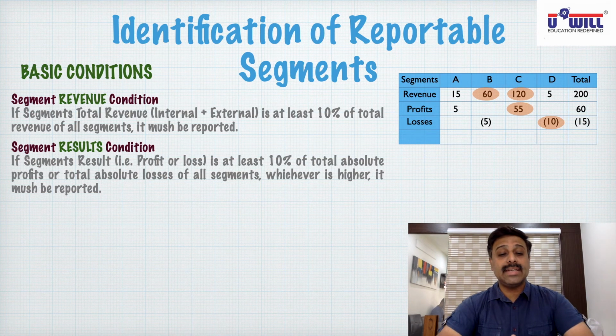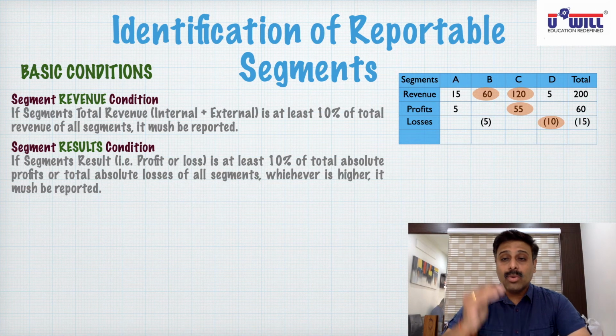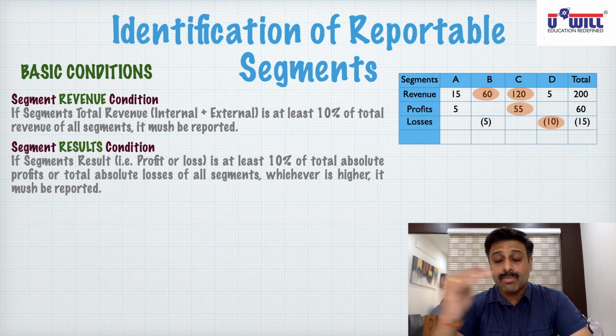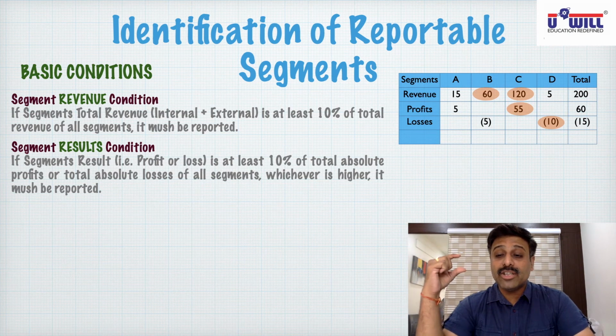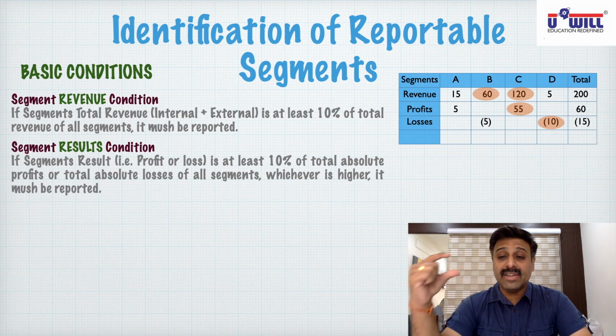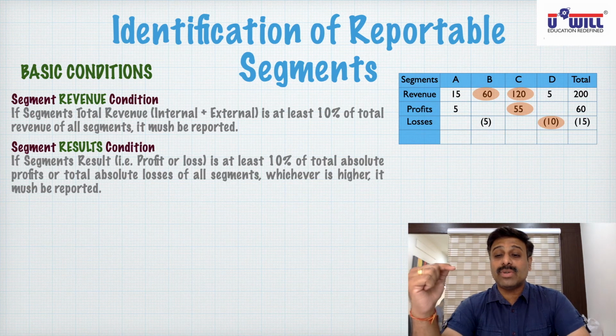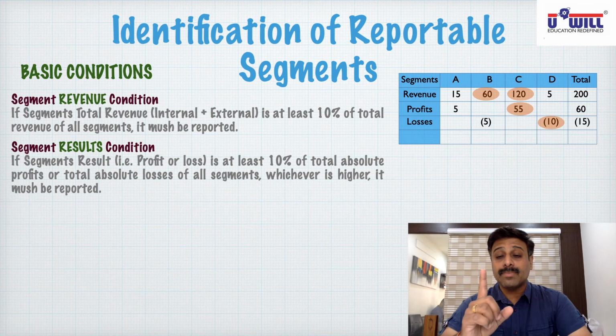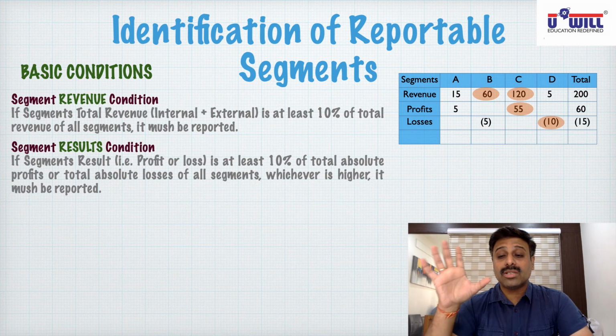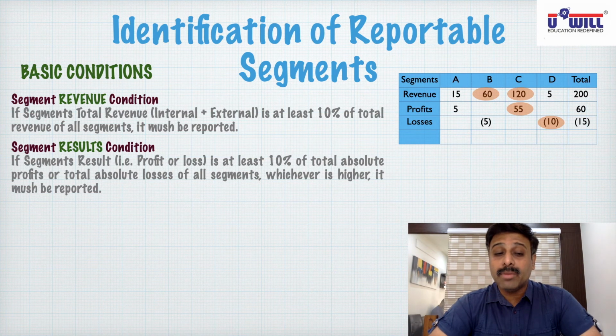I hope everyone is clear with the segment's results condition. What you are supposed to do: first find the total profits, then find the total losses, then take whichever is higher. So total profit 60, total losses 15. Which one is higher? 60 is higher. Now you take 10% of that, that is 6. So whichever profit or loss exceeds 6 will be reported. Here C and D will be reported.